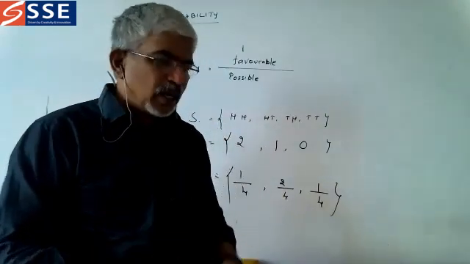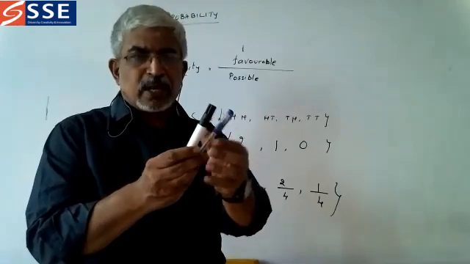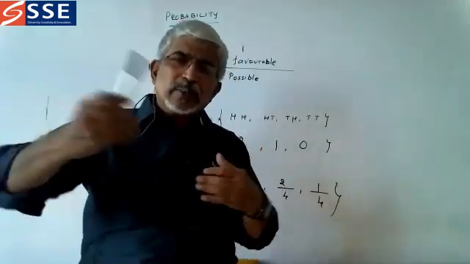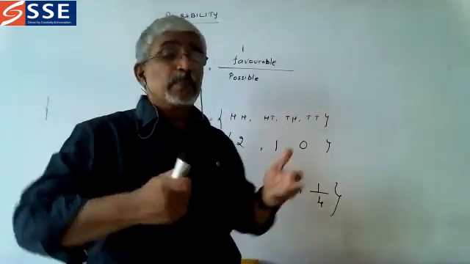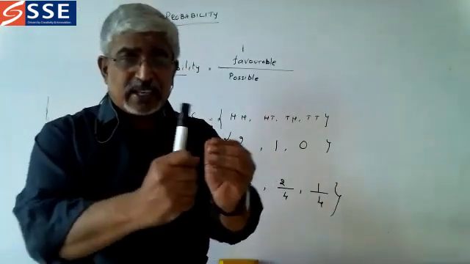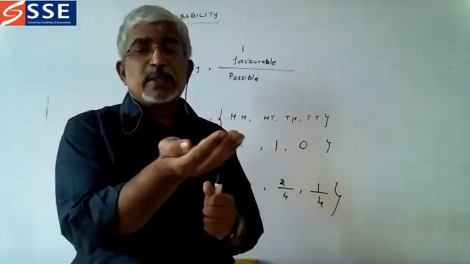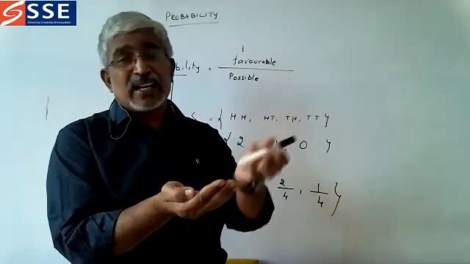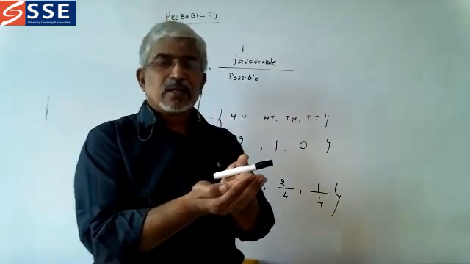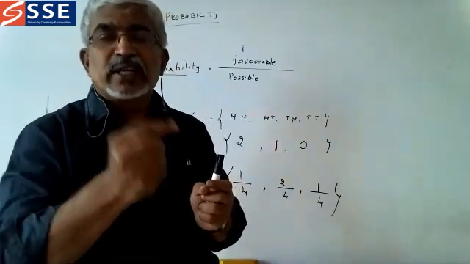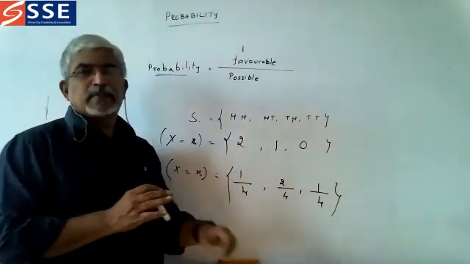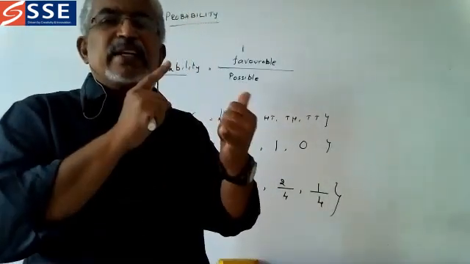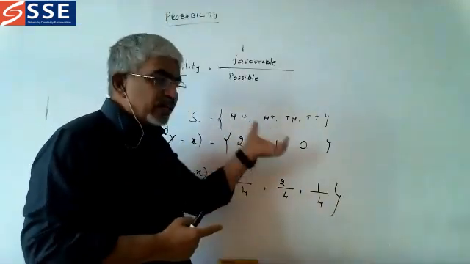Finite means what? It is countable. How many pens am I having? I am having 2 pens. I am having 1 pen. So it is finite. Countably infinite may be many things, but it can be counted. For example, rice. This much rice I am taking. Is it countable? Yes, but it is infinite because it is a very large number. We are not considering that, but we can count it: 1 rice, 2 rice, 3 rice, 4 rice, 5 rice, like this. So it is countably infinite. Whenever it is countable and finite, it is called discrete random variable.